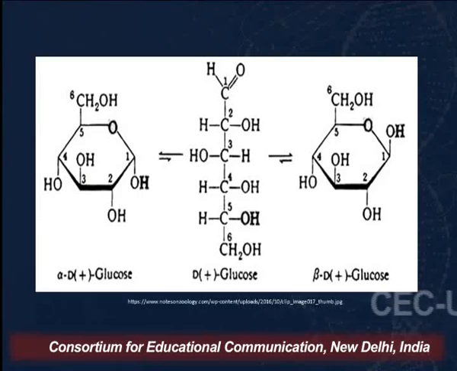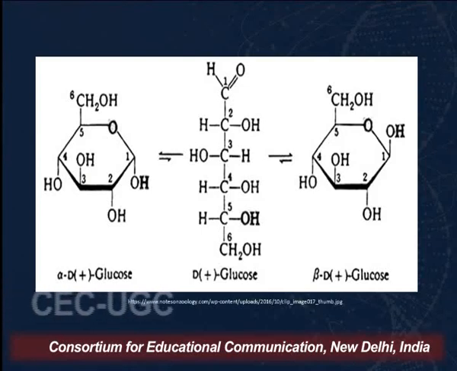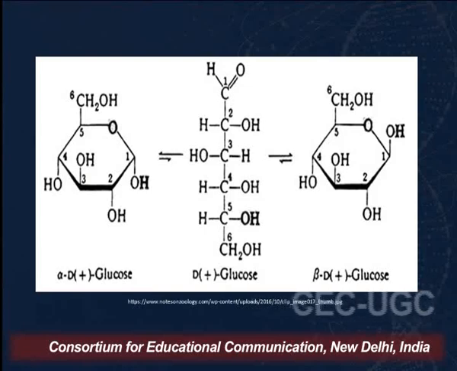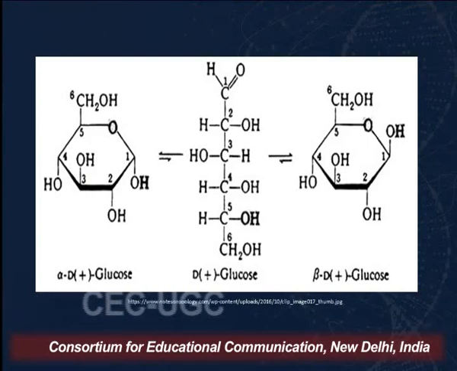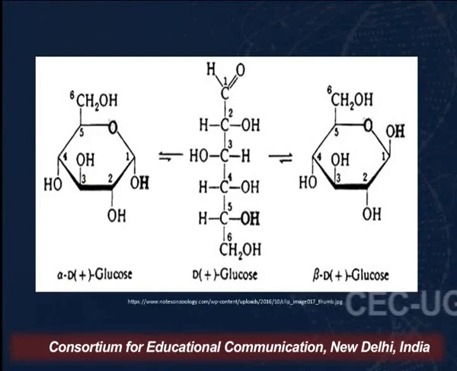And what you have to remember now is that in the alpha form, the CH2OH group and the OH are trans to each other, whereas in the beta form they are cis to each other. And these three forms exist in the aqueous medium in equilibrium.